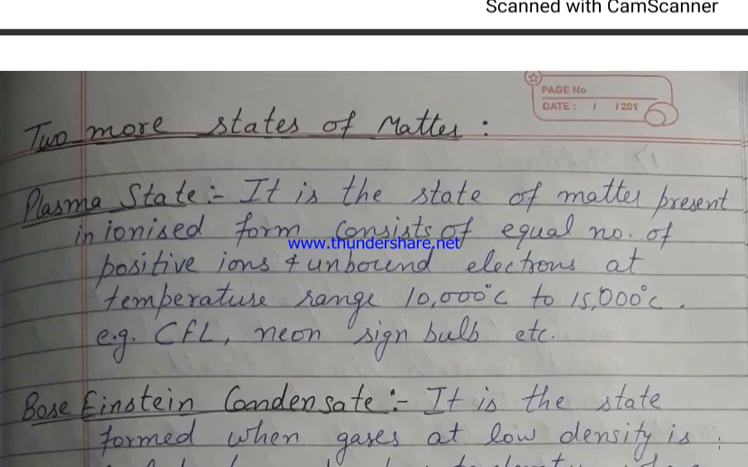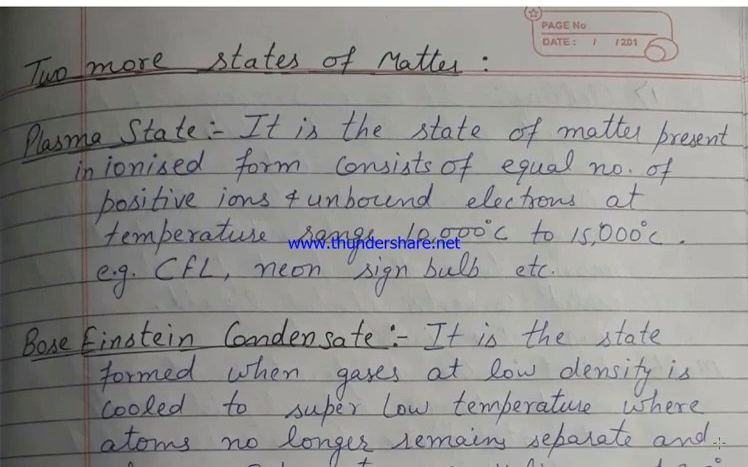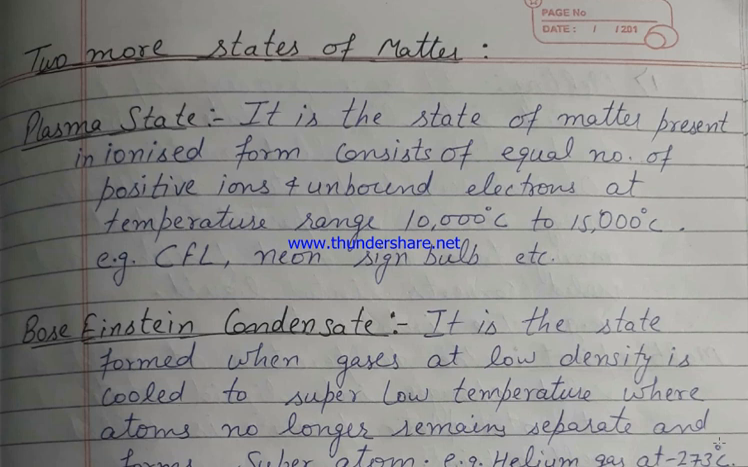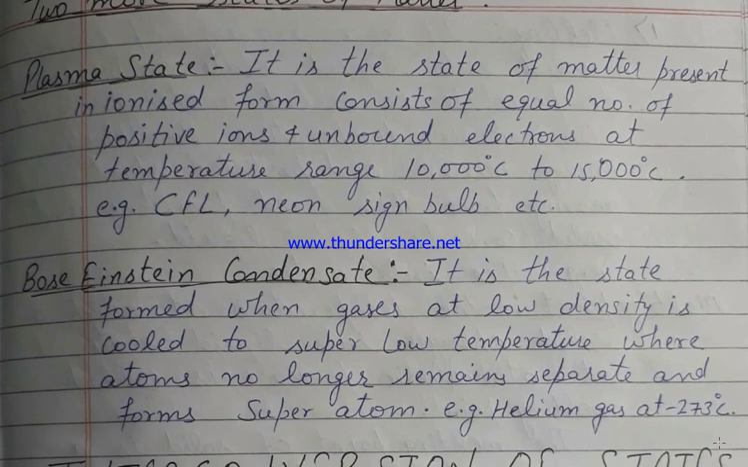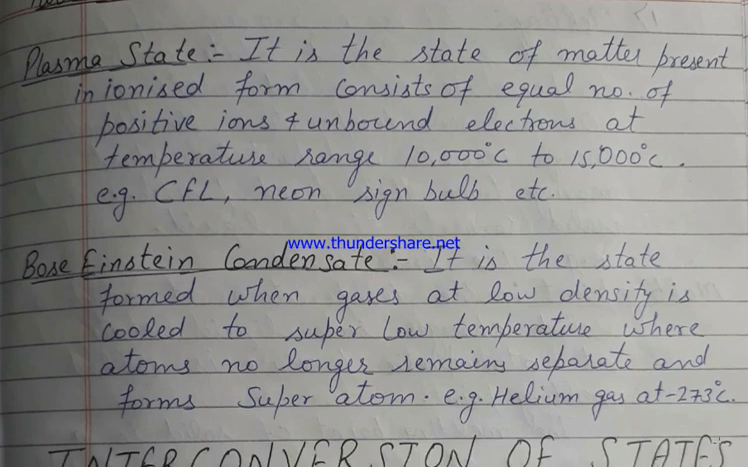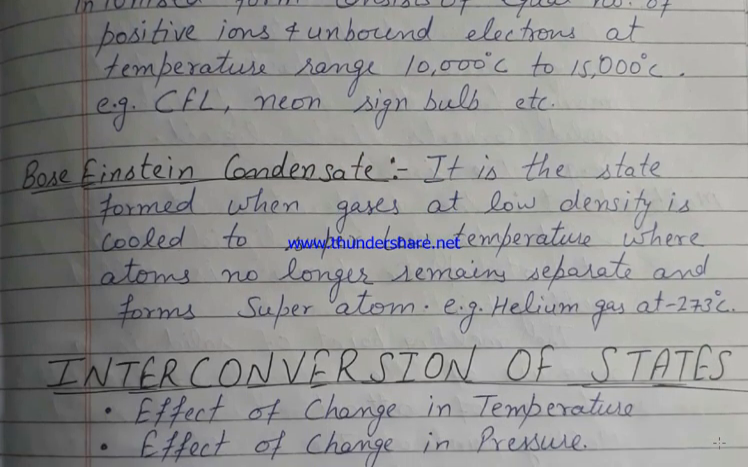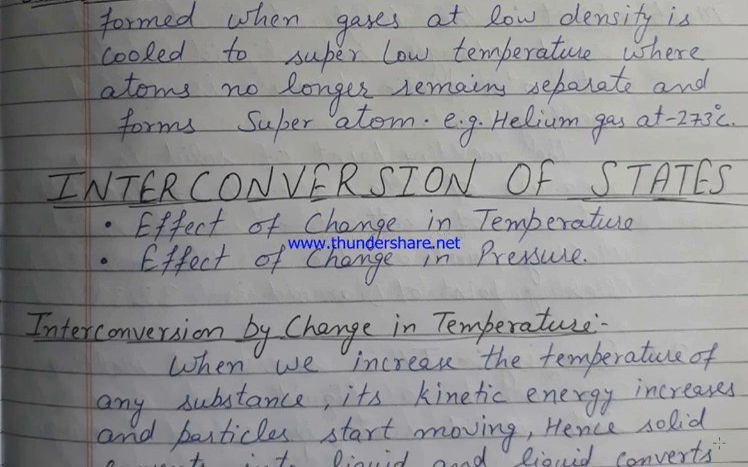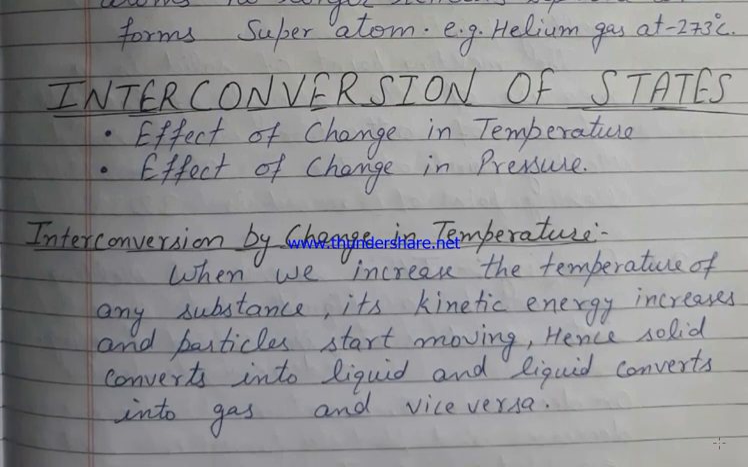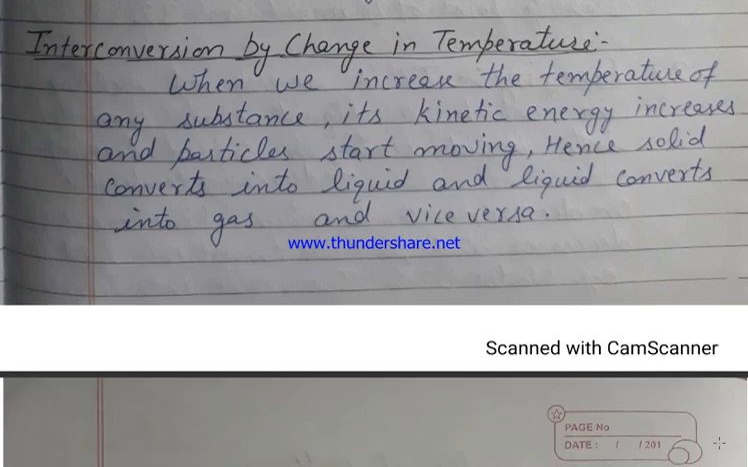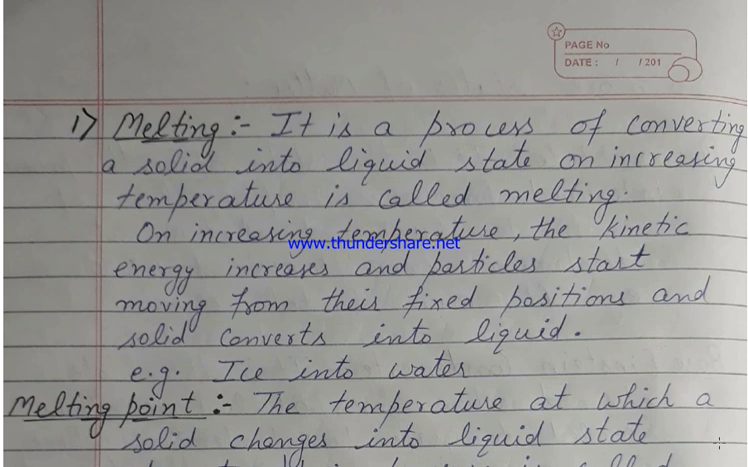Two more states are plasma and Bose-Einstein condensate. Plasma is present in ionized form at high temperature, that is 10,000 to 15,000, and Bose-Einstein condensate is at very low temperature. Next is the interconversion of states, which can be done by two methods: by change in temperature and by change in pressure. By changing temperature, the kinetic energy changes and the state converts.